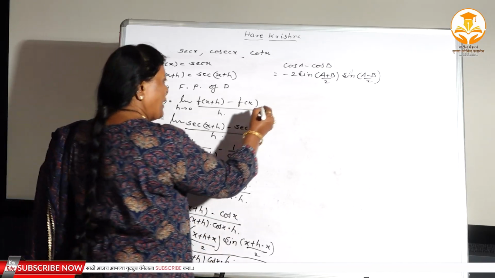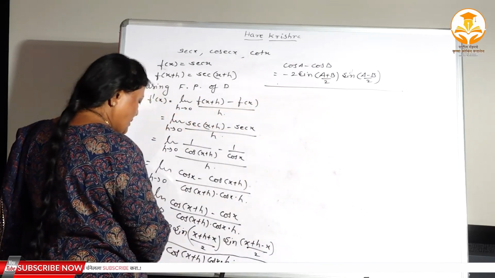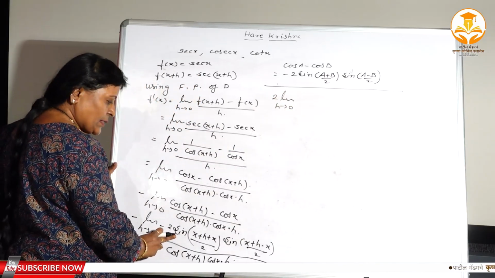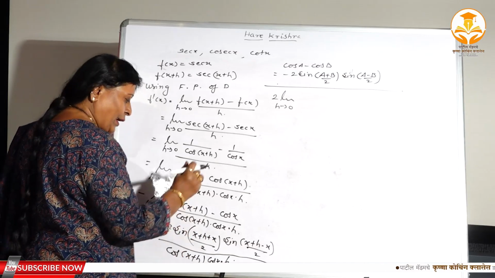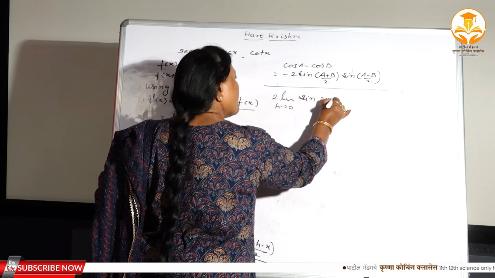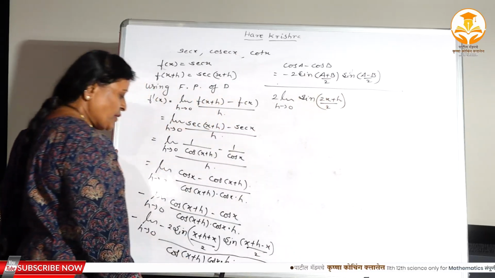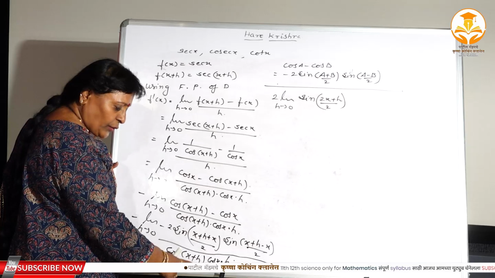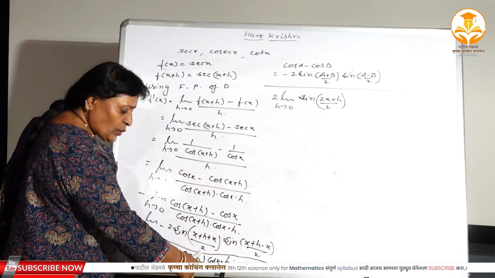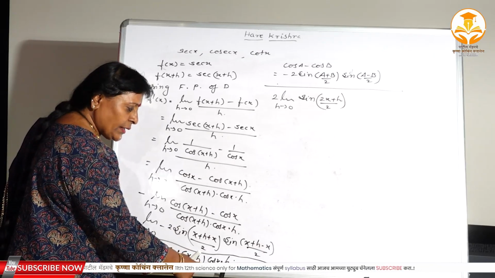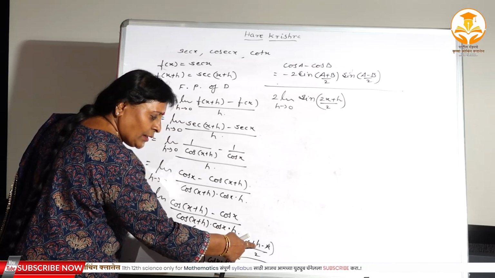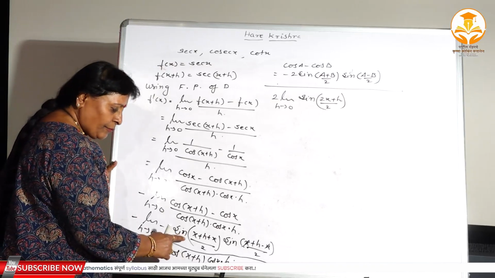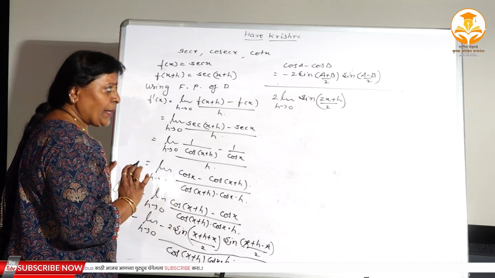isn't it? Now, here again minus minus plus, see this minus plus, 2 remains as it is, limit h tends to 0. Again, if you observe this sin, you can write x plus x as 2x, sin of 2x plus h divided by 2. Now if we observe this function and this function, here you can directly take the limit because the function is not affected. Here put 0, cos x comes. This cos x is independent of h, the limit of a constant is the constant. Here if x gets cancelled, then h tends to 0 again 0 and this 0. So only this function we have to adjust, and for 1, 2, 3 these functions we have to directly take the limit.